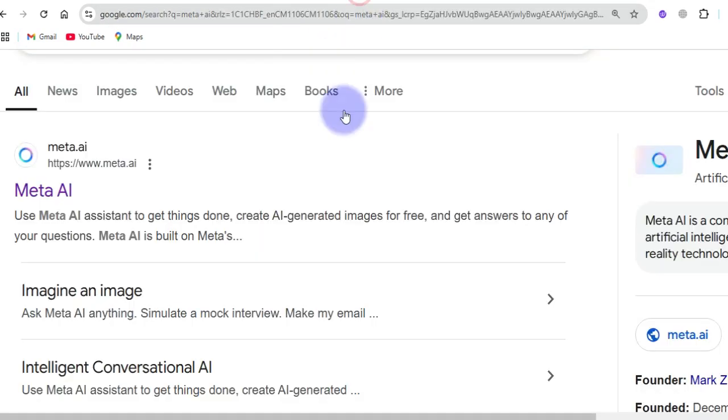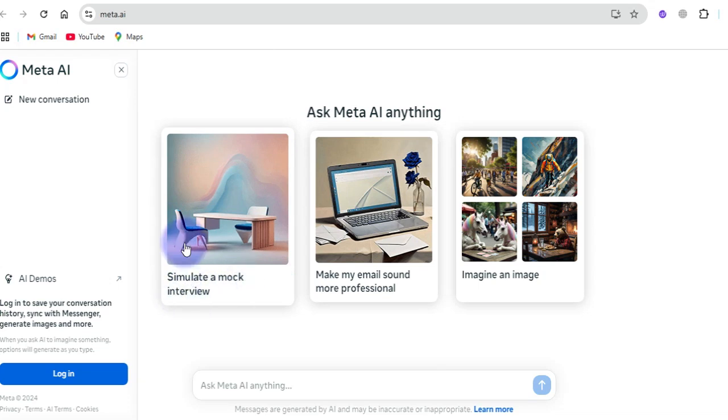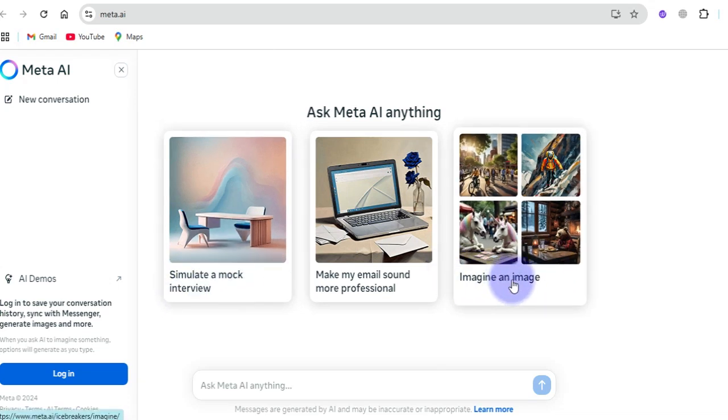The next is Meta AI. Most of you are familiar with this AI tool, and it has a lot of things to do. This Meta tool can create AI generated images for free, as you can see. And it can also respond to questions which you ask. If you ask a question here, it is going to give you specific responses. You can see it looks like this from the front end, and you can ask Meta AI anything. You can see, make my image sound more professional. You can see it can do that request. Simulate a mock interview. You can see examples of what it can do. Imagine an image. It will create some images for you for free.